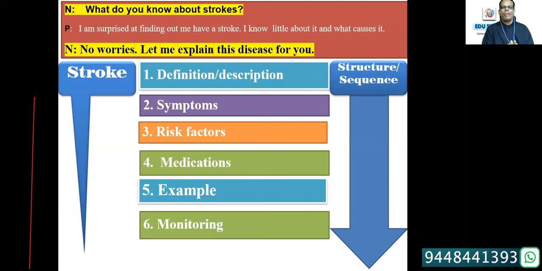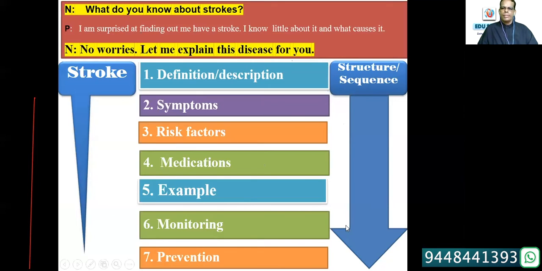Even previously, I have given you a common structure for all the conditions. Take note of that as well. Here I am applying it to a particular case, but in my previous session I gave you a general structure which you can apply to all the conditions. This structure sequencing is very, very important, and it will ease your fluency. At the same time, it will improve your confidence, and it will definitely boost your score.